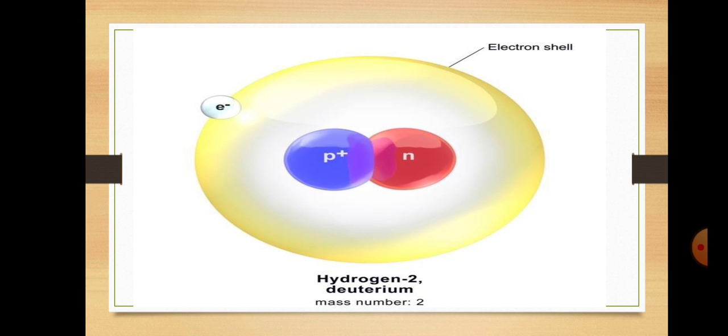We focus here just on the mass number, not the atomic number, because isotopes have the same atomic number but different mass numbers. You can see one proton and one neutron. Mass number is the sum of the protons and the neutrons, so 1 plus 1 is equal to 2. So deuterium has mass number 2.